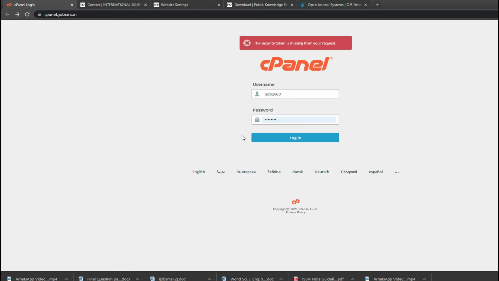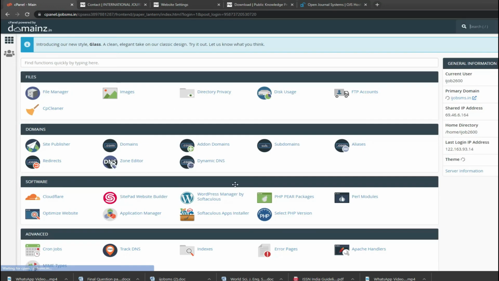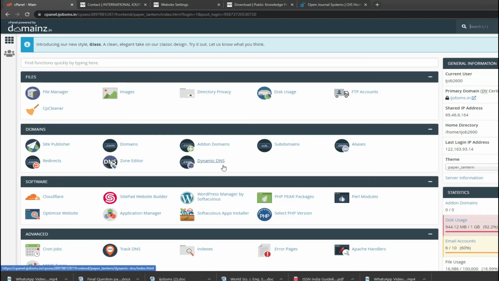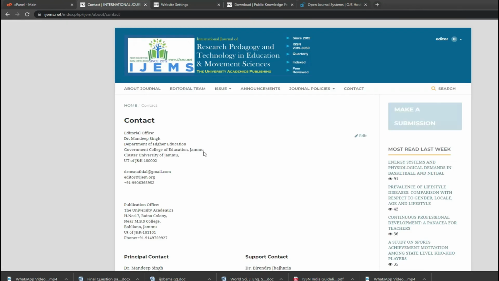Then I went to the host to give me the hosting. When I purchase hosting, they give me a cPanel. I'll go to the cPanel. If possible, I try my best to install it by myself. If it's not possible, you are not technically sound, just give it to some technician. It's very easy to install. Everyone who makes a website knows how to install software in cPanel. When you install that software in cPanel, your website will appear, and it will appear in this way.